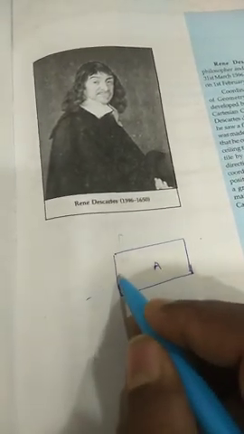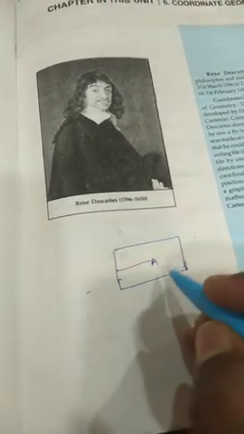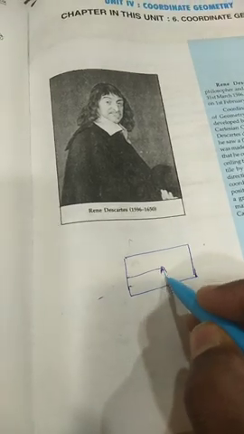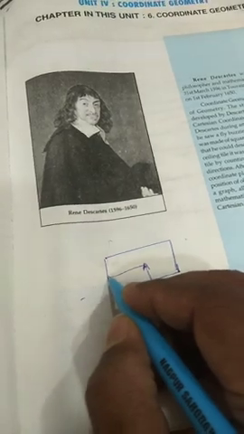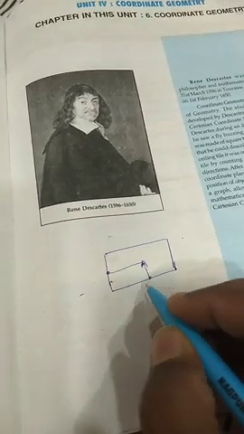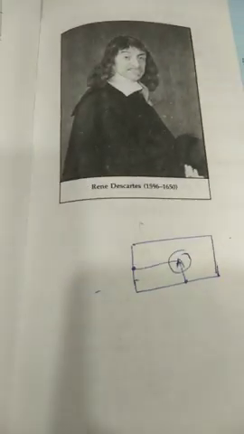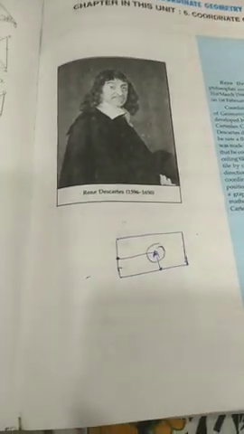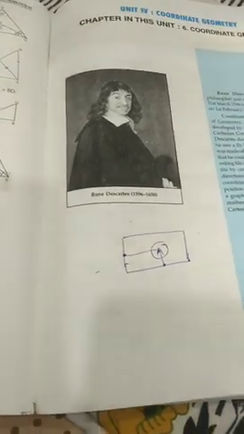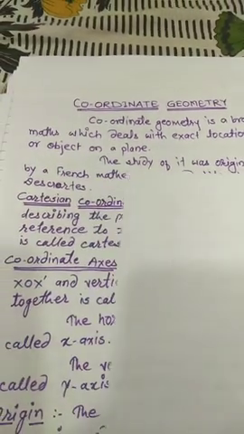He drew a perpendicular line from that web to the vertical line and a perpendicular line to the horizontal line. So he got two numbers. Those two numbers mean the exact position of that spider web, and he got the idea to decide the position and location of a point in a plane. In this way he introduced coordinate geometry in maths.